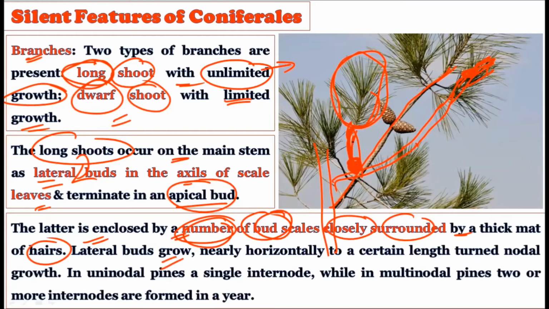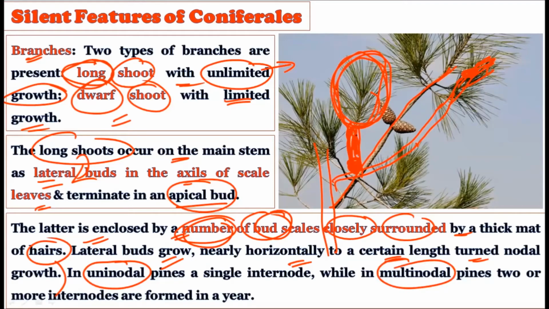Okay, this lateral bud grows nearly horizontally to a certain length, and is termed nodal growth. That is their lateral growth, and up to a certain period of time they get converted into the nodal growth. Now there are uninodal pines and there are multinodal pines. Okay, the nodes can be single.